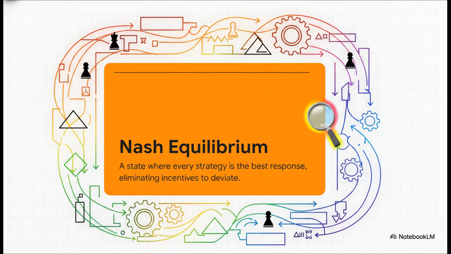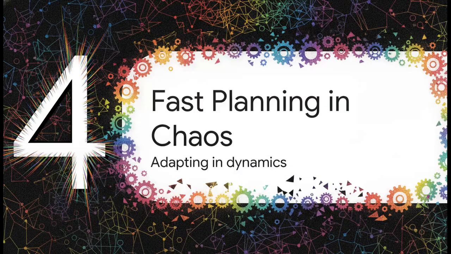It is a state of total, mathematically proven stability. But, as we all know, the real world isn't static. It's messy. That brings us to Section 4, fast planning and chaos, and adapting plans in dynamic environments. Random stuff happens, the environment is constantly changing, and the actions of other agents can completely shift the ground you're standing on in an instant.